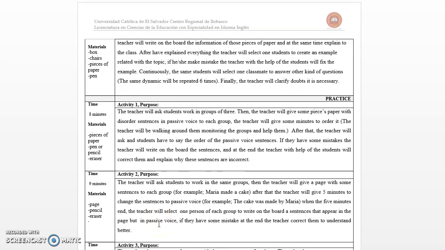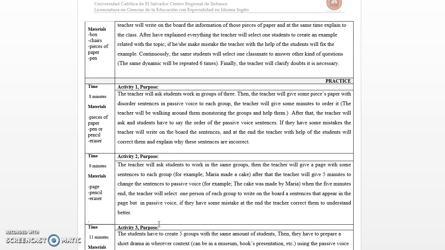So in activity 1, the time is 8 minutes and the materials are pieces of paper, pen or pencil, and eraser. The teacher will ask the students to work in groups of 3. Then the teacher will give some pieces of paper with shorter sentences in passive voice to each group. The teacher will give some minutes to order them. The teacher will be walking around, monitoring the groups and helping them.